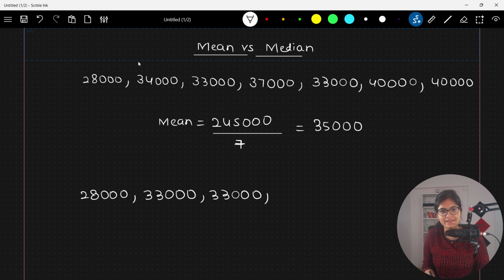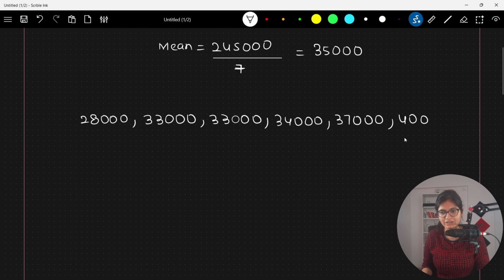After that, 34,000 is the next smallest value, then 37,000, and after that 40,000 two times.